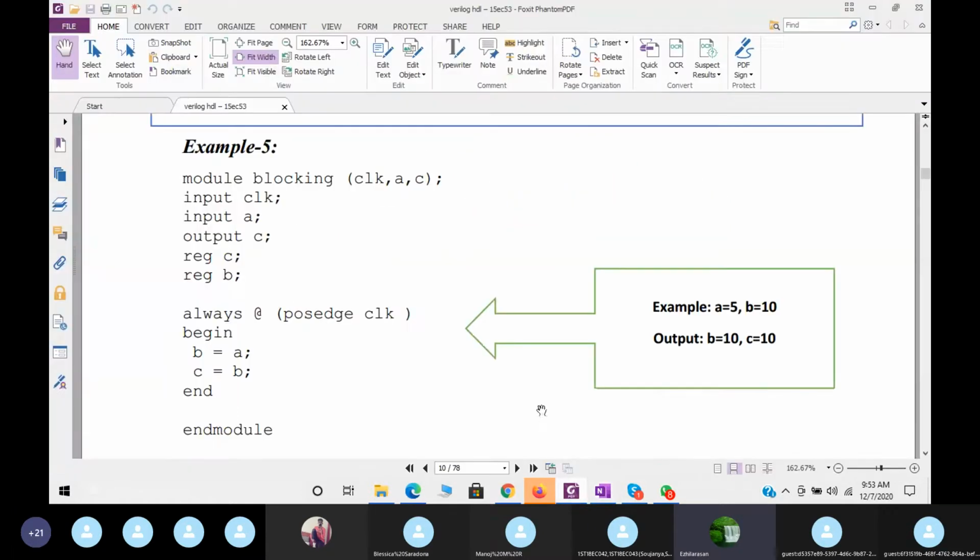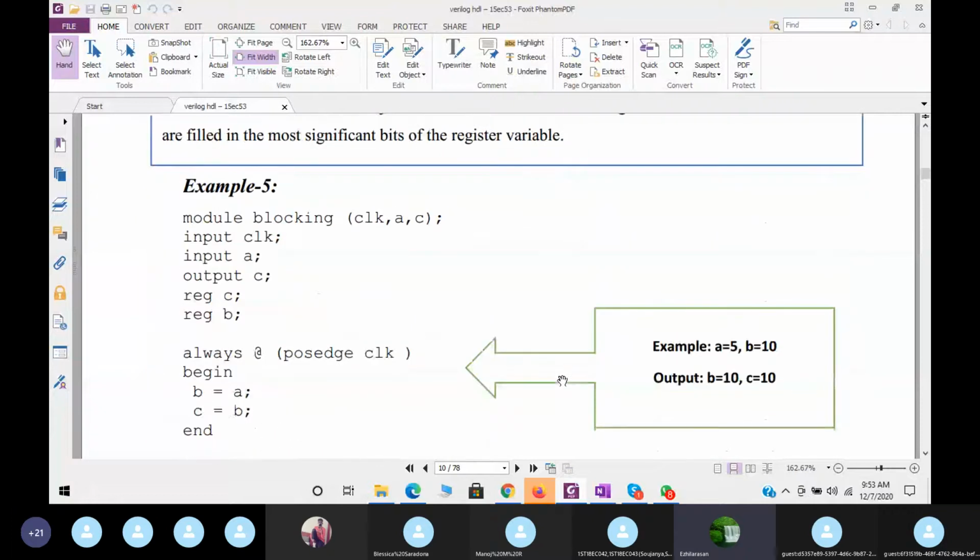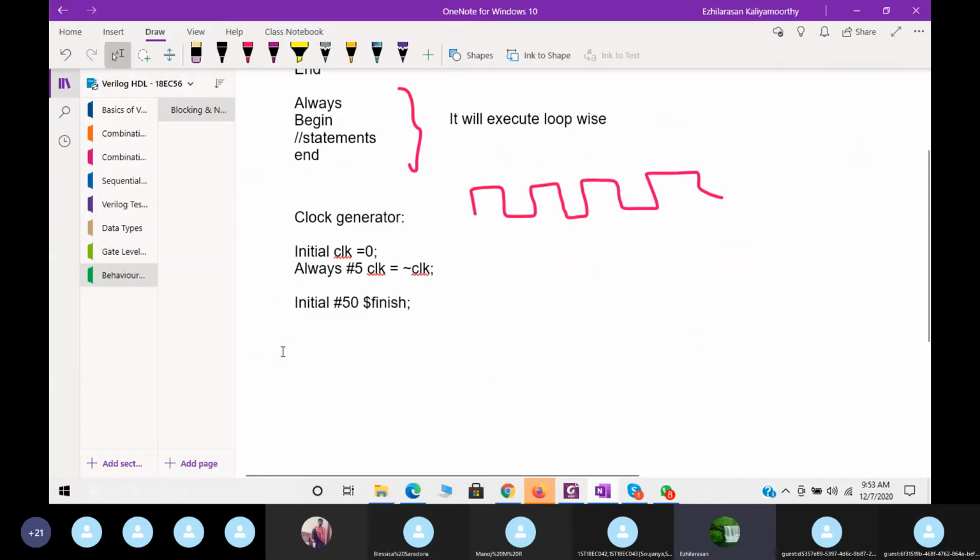Next, one of the examples I'll say is for blocking and non-blocking. So what is meant by blocking? What is meant by a non-blocking statement? Well, let us recap. The blocking statement will be denoted by equal to. For non-blocking statements, we use the less than equal to symbol. This is the difference.